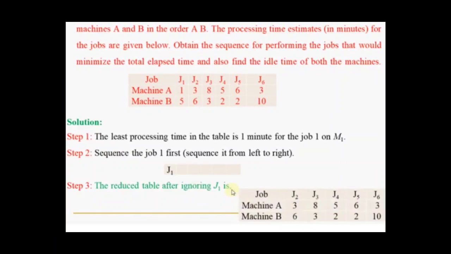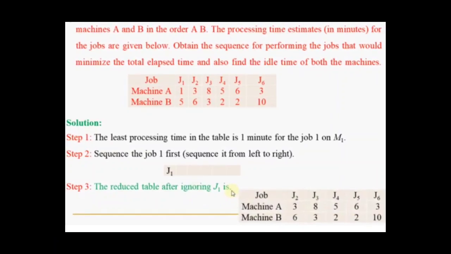For J4 the opposite machine processing time is 5 minutes, and for J5 it is 6 minutes. Out of 5 and 6, the maximum value is 6 minutes. That's why J5 will be written from right to left because it occurs on machine B, and then J4 will be written. Now eliminate J4 and J5, leaving only J2, J3 and J6.